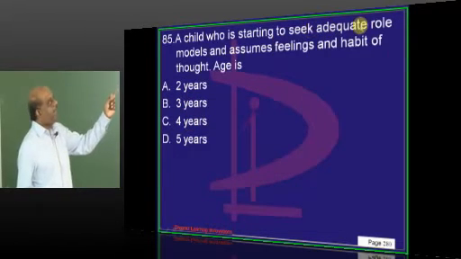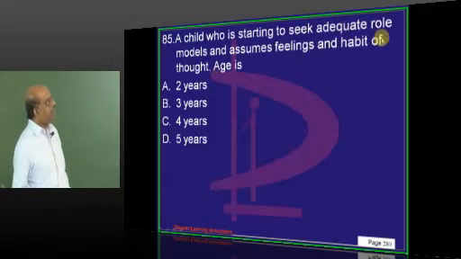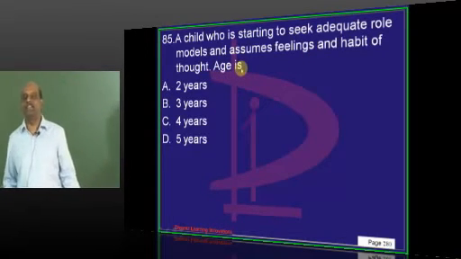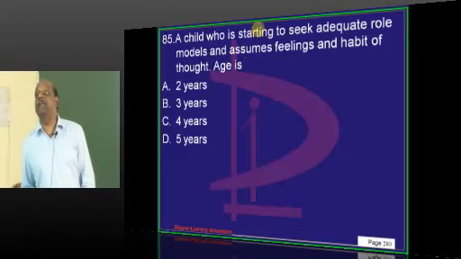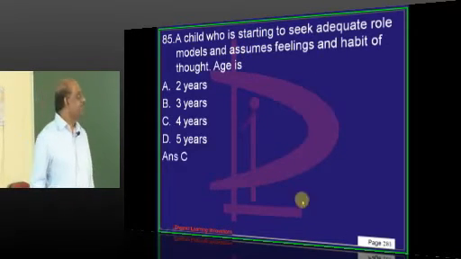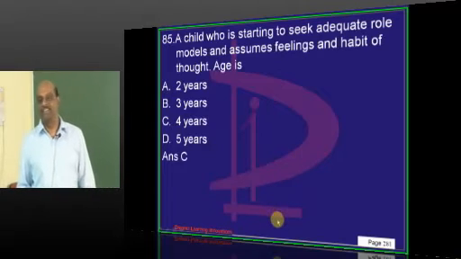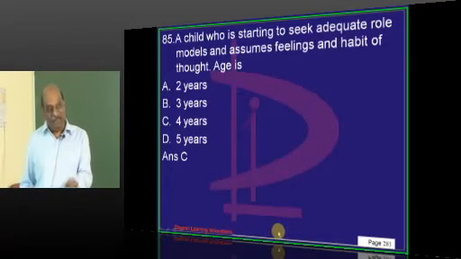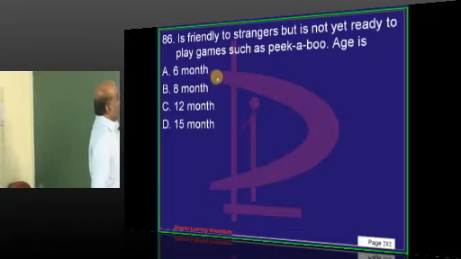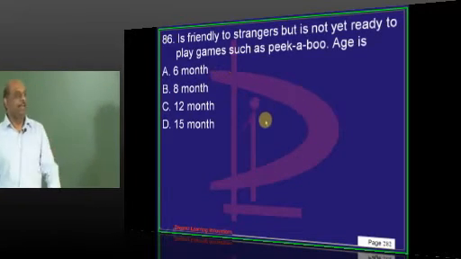He is starting to seek an adequate role model and assumes feelings and habits of thought. By what age? Too much. This is pure psychiatry plus pediatrics developmental milestones combination. So 4 years. We don't expect you to answer correctly, but we want to keep telling you developmental milestones are important for MD entrance. I think this you will answer.